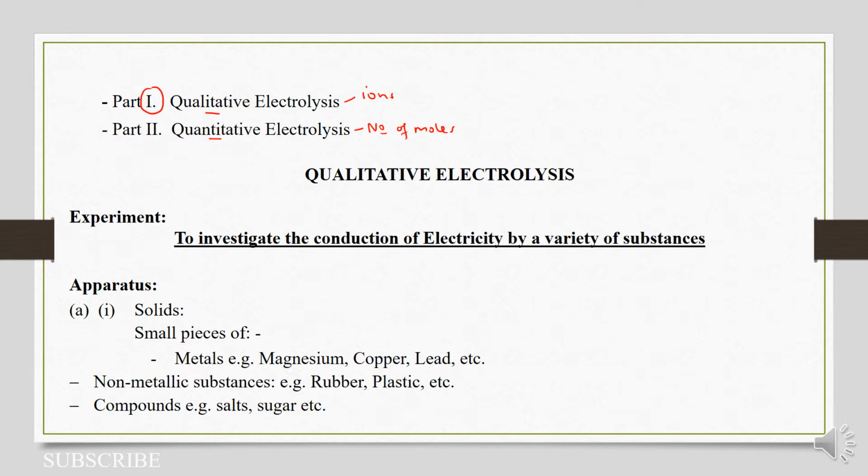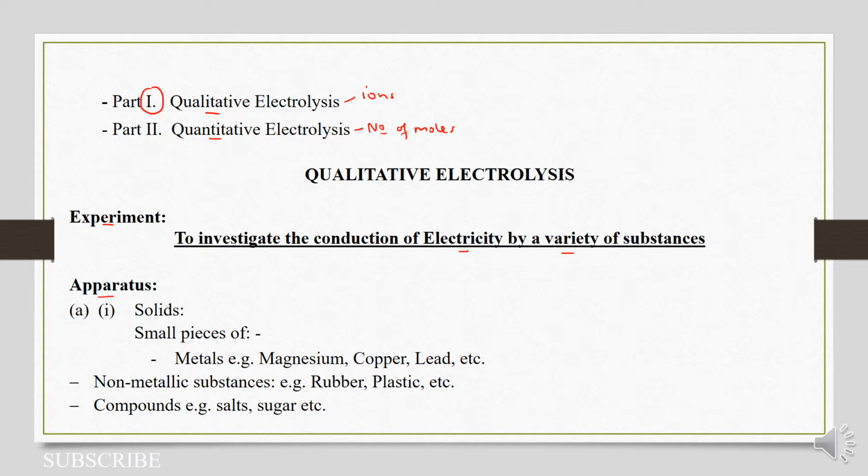And we are going to start with a virtual experiment to investigate whether electricity can pass through different substances or not. So, to investigate the conduction of electricity by a variety of substances, we might already have some theories concerning such investigations. We shall start with the apparatus.